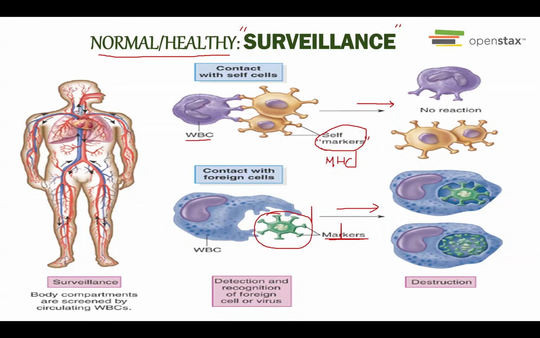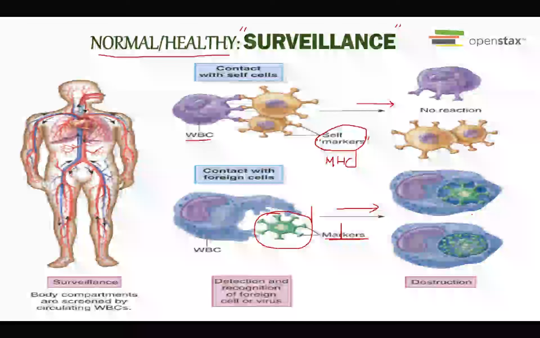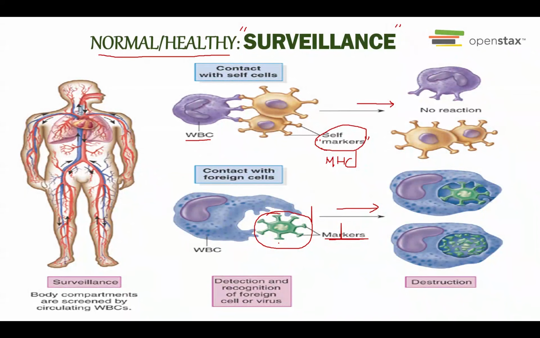So, kind of destroying this foreign cell. So the same thing like a sheriff, for example, if there are bad guys going to the community, then the sheriff will capture and arrest that person. This is how the normal healthy body performs what we call surveillance. So surveillance will be done by white blood cells, especially the T cell.